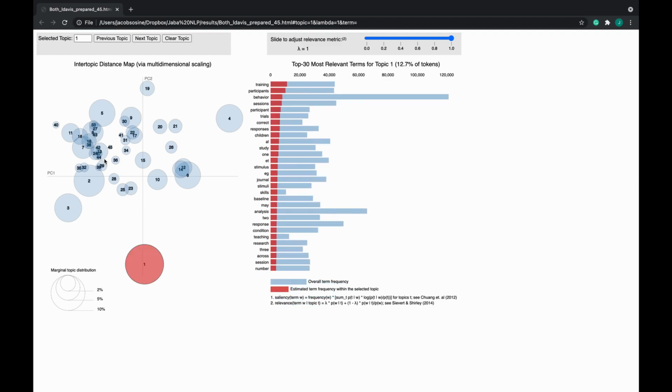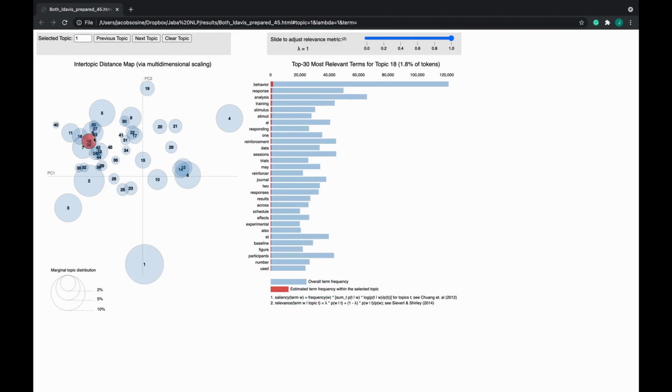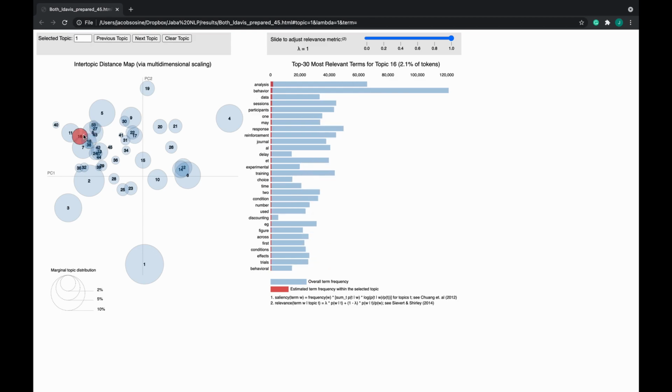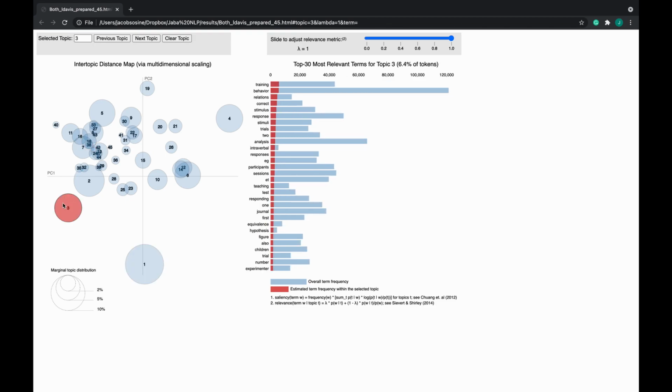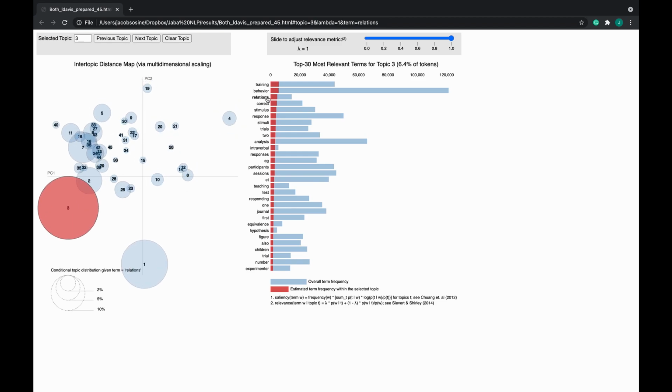What about over here? We can see that these topics are all closely related. Maybe there's some common feature that this model is picking up on. Or here we can see that this also has the word training or behavior or relations. I wonder what that topic is. Oh, we see down here it's equivalence.